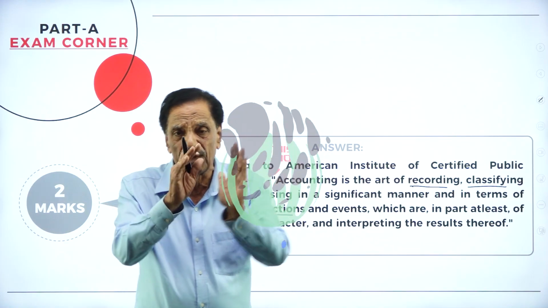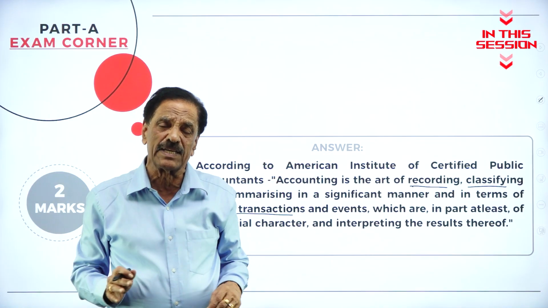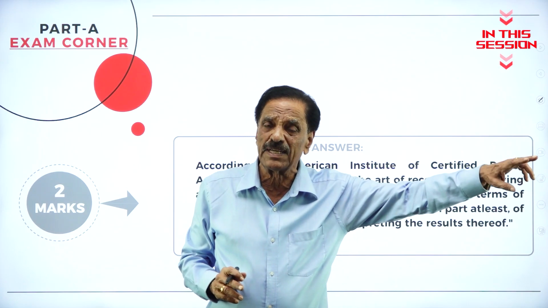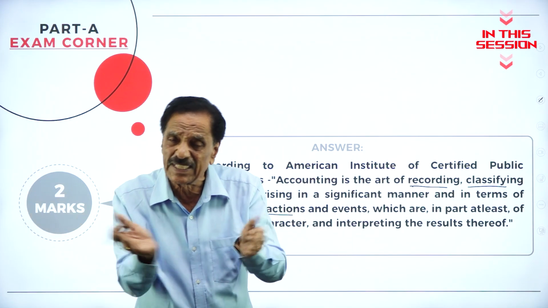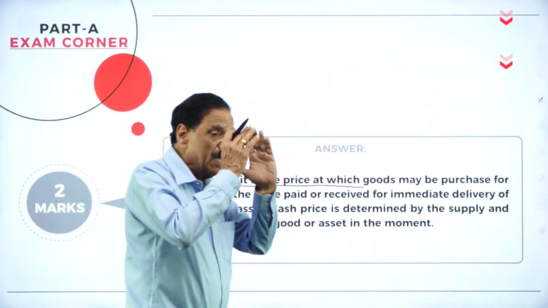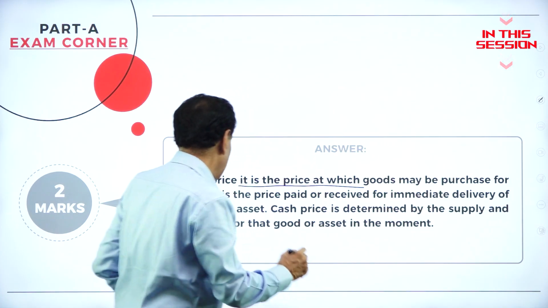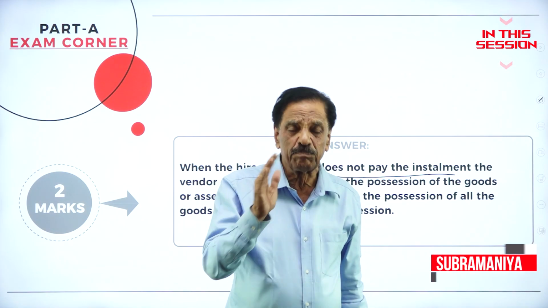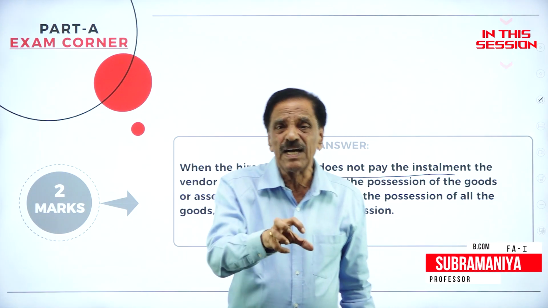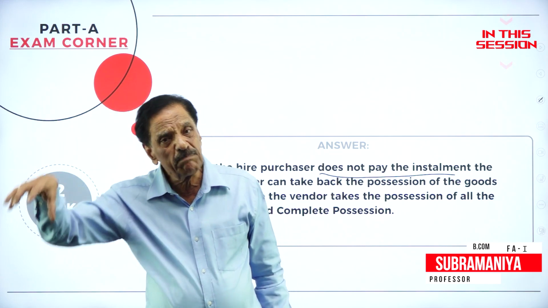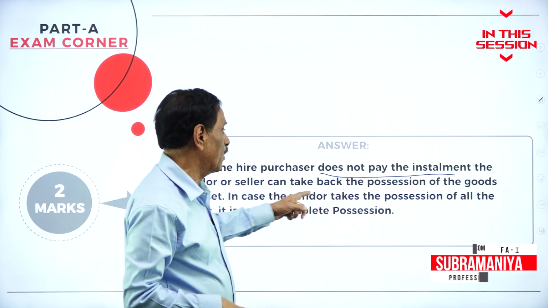Transfer of property from one person to another person is a transaction. There are two types of transaction. One is called cash transaction, another is called the credit transaction. Any goods you purchase in the form of cash is called cash price. If the hire purchaser fails to pay any one of the installments, the hire seller has got the power to take back the goods. That is called repossession.